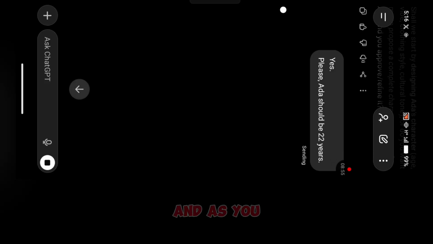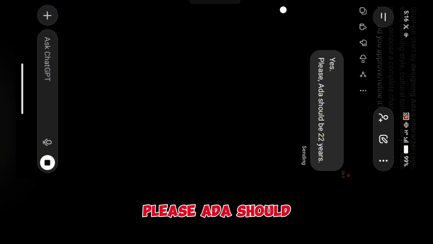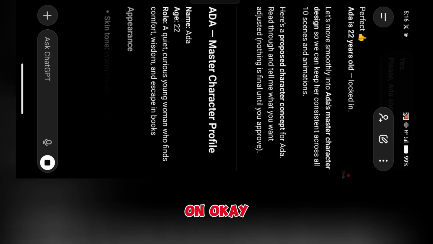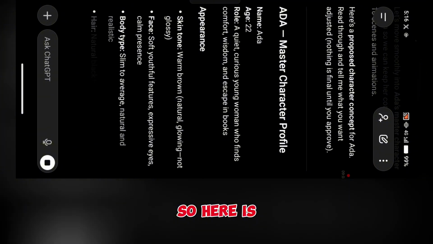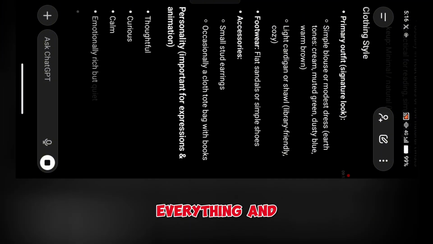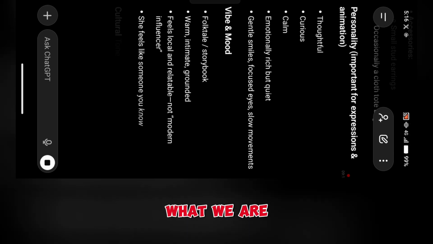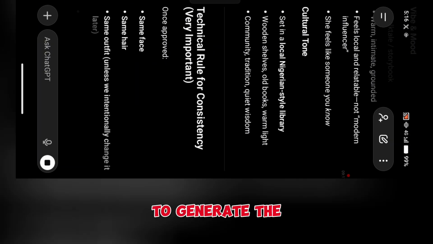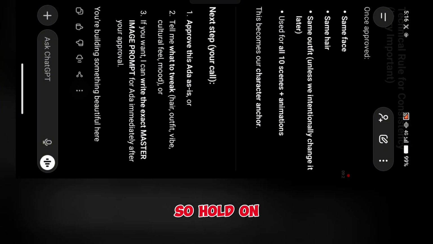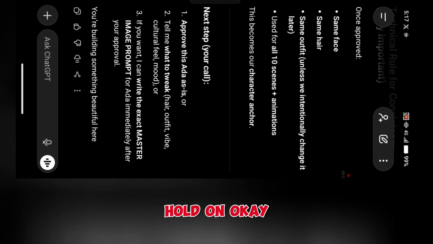As you can see, I said yes, but I added another command. Please, Ada should be 22 years. I'm gonna tell you why I want Ada to be 22 years as we go on. Okay, so here is the profile of Ada. Here is everything, and this is what we are gonna be locking in to generate the character for Ada.